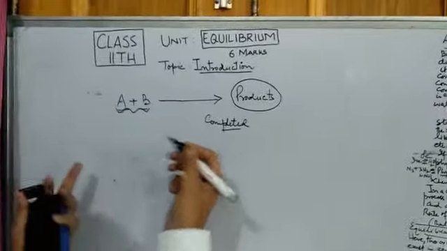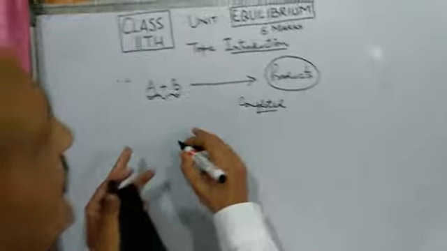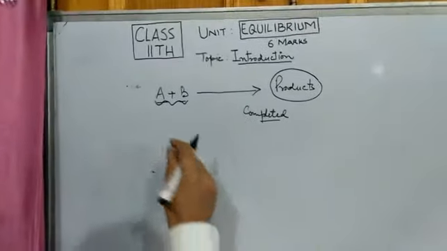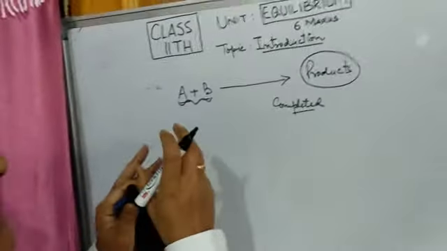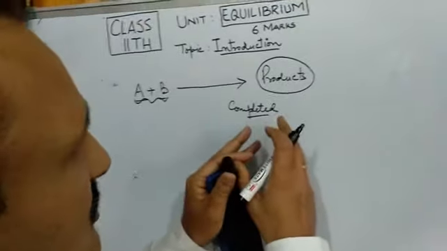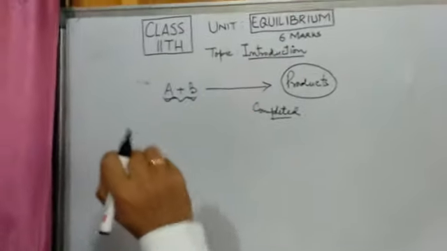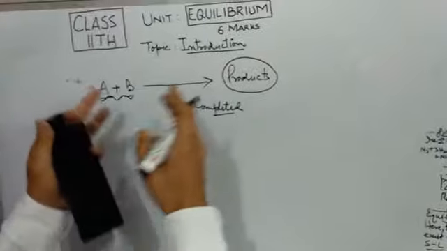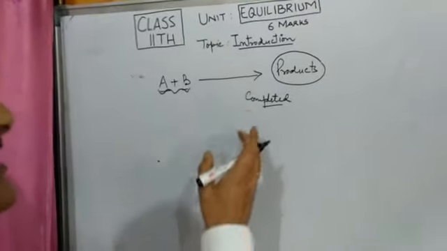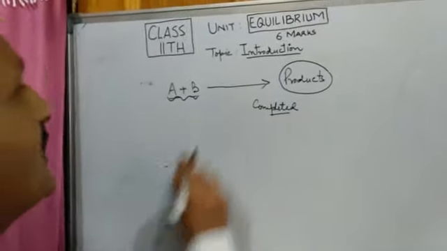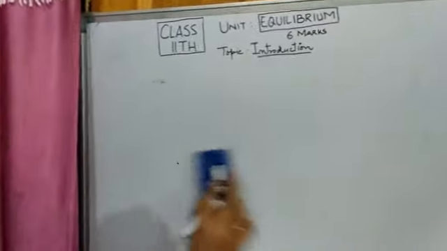So in day-to-day life, in reactions, we find that after some time, reactions get completed. This means that reactants react together, they may decompose, they may combine, and they result in the formation of products. But this reaction has not been done in a closed container, this is the reaction that has been done in the open. But if the same reaction is done in closed containers, mostly insulated containers like a thermos flask.